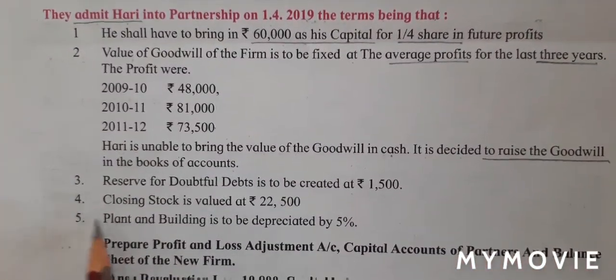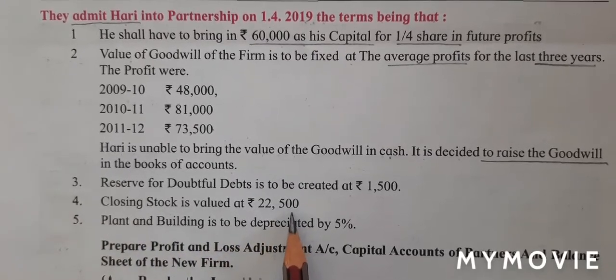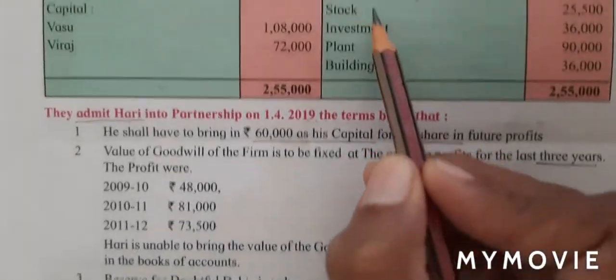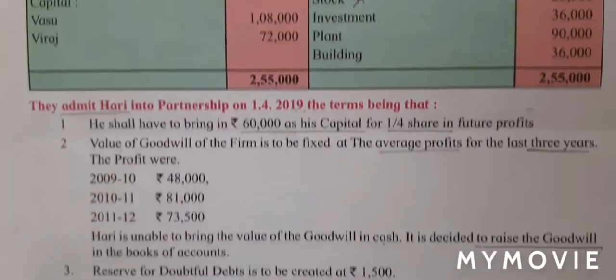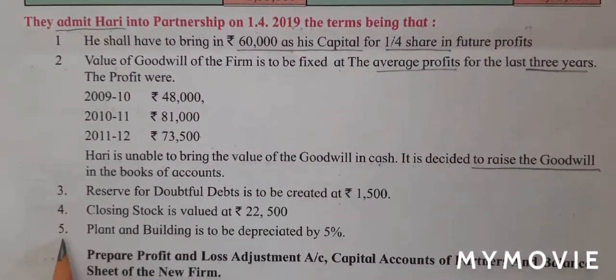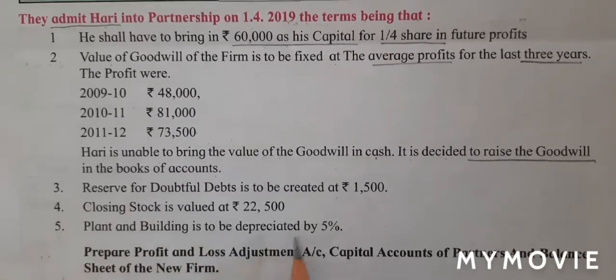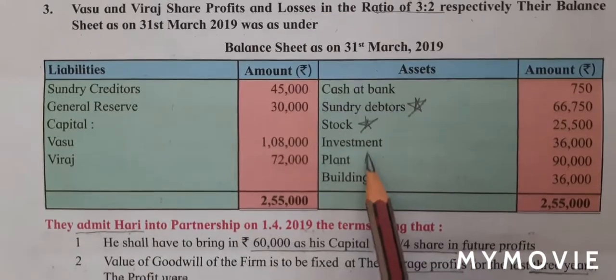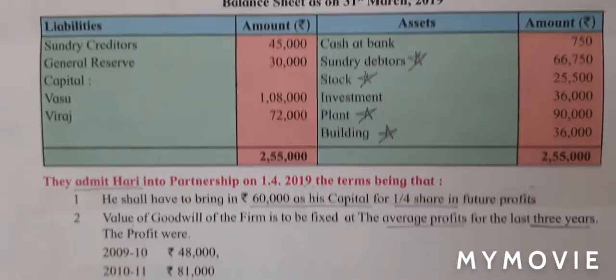Adjustment number 4. Closing stock is valued at rupees 22,500. So for stock, I will mark a star. And finally, I have adjustment number 5. Plant and building is to be depreciated by 5%. So on the asset side, I'll mark a star for plant and I will mark a star for building.